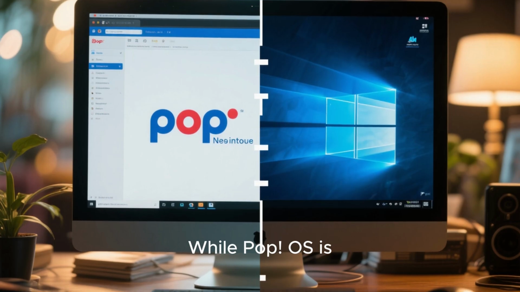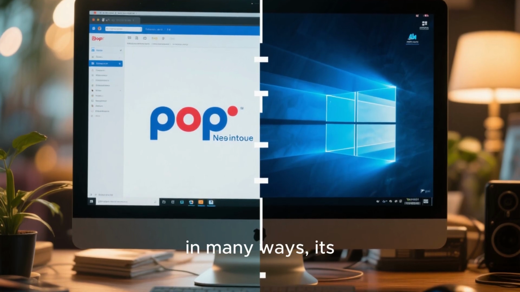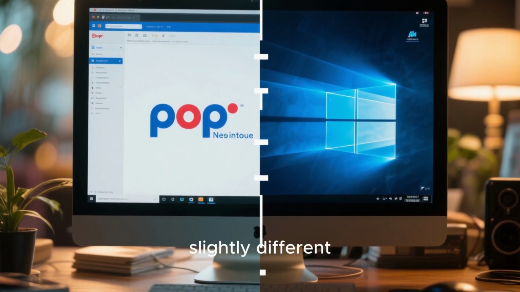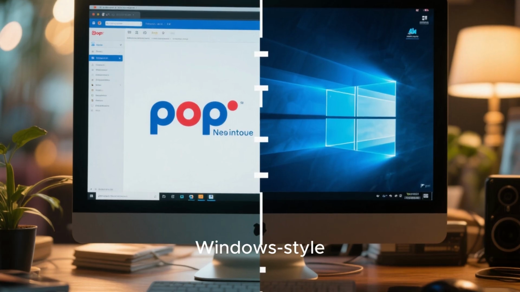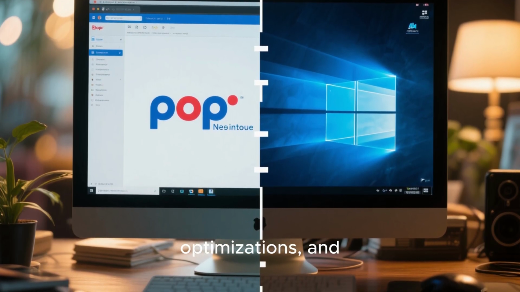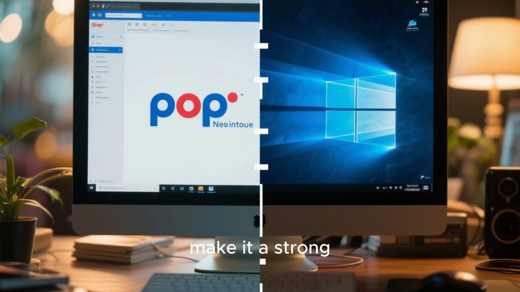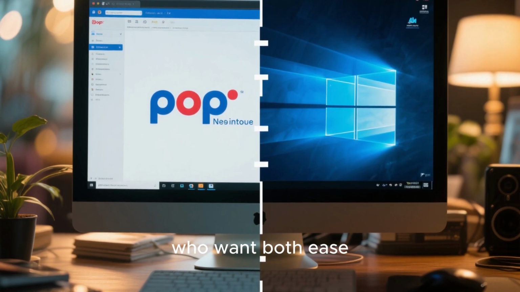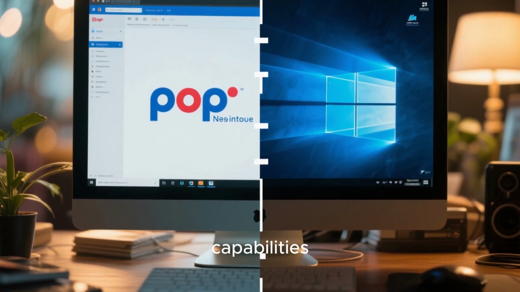While Pop_OS is beginner-friendly in many ways, its workflow may feel slightly different compared to traditional Windows-style desktops. However, its polished design, performance optimizations, and hardware support make it a strong contender for users who want both ease of use and advanced capabilities.